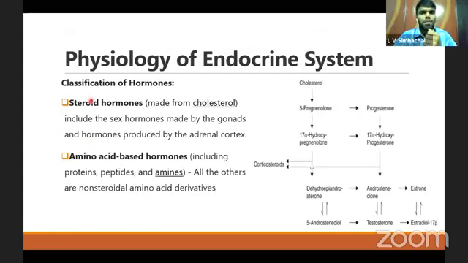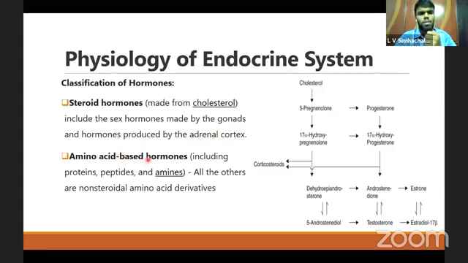Coming to the physiology of the endocrine system, the classification of the hormones. Hormones are basically of two types: steroid hormones and amino acid hormones. Steroid hormones are basically produced from the precursor cholesterol. They're made from cholesterol. These steroid hormones are very few. They are the sex hormones produced by the gonads, and hormones produced by the adrenal cortex. Those include glucocorticoids, mineralocorticoids, and sex corticoids.